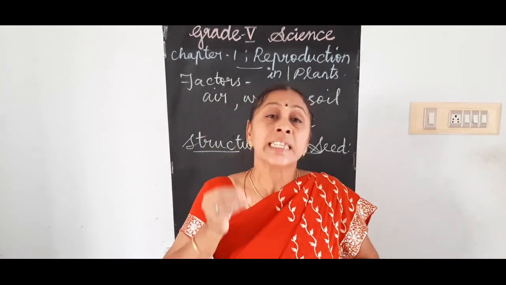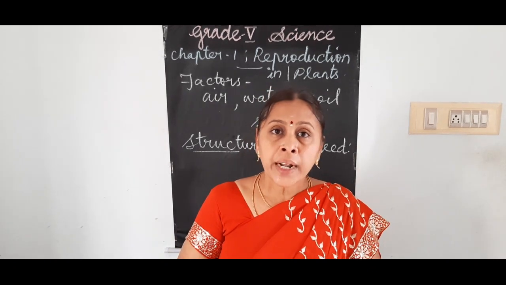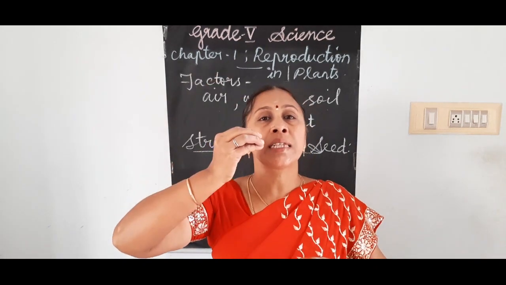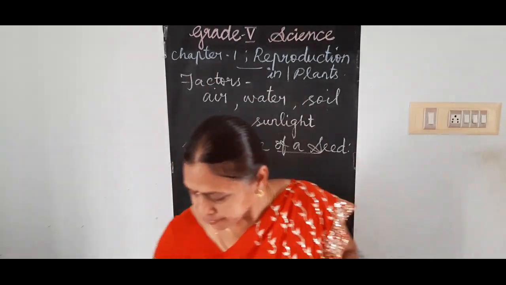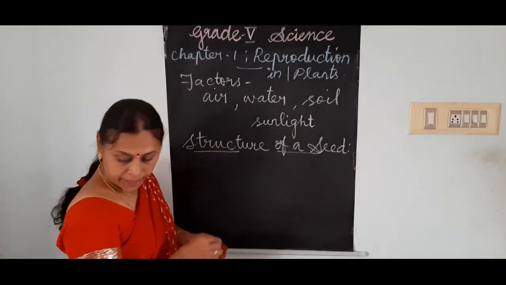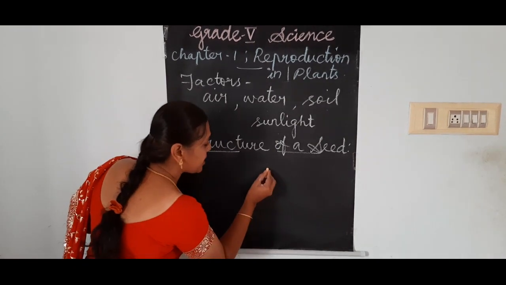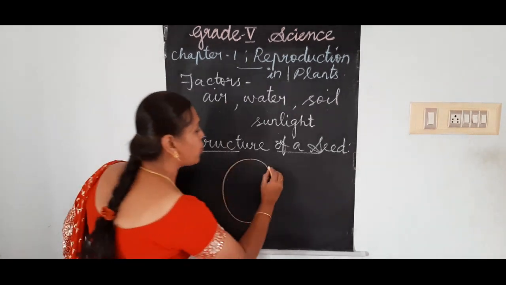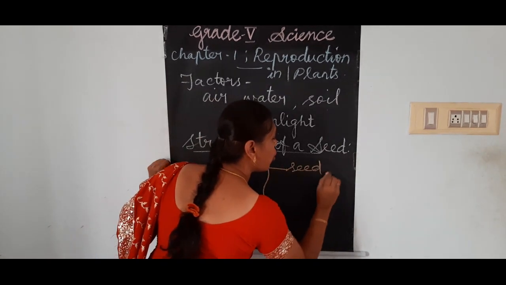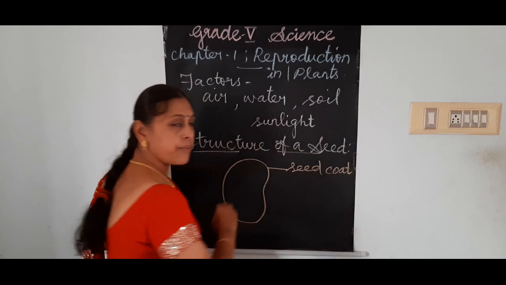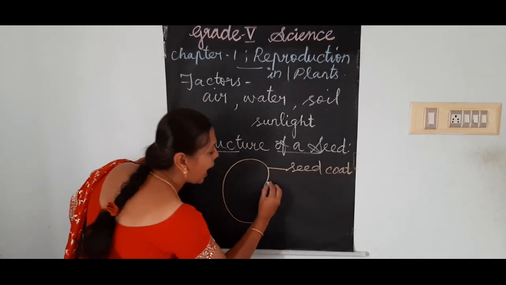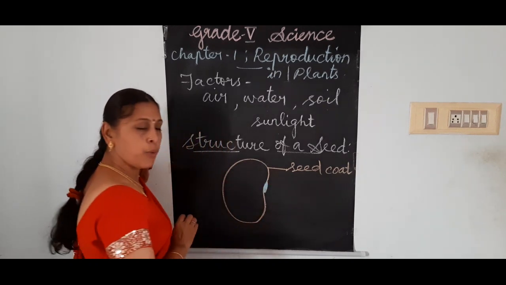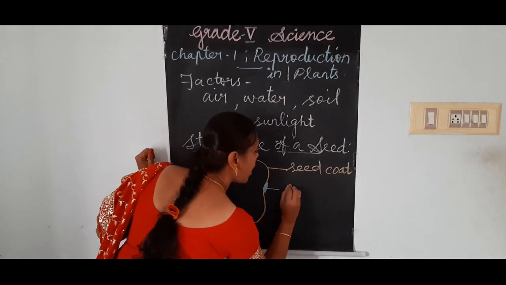Next, from that scar only the new plants will germinate. Now I will draw here. A seed will have an outer protective covering called the seed coat, and it will have a differentiated small portion called the scar.